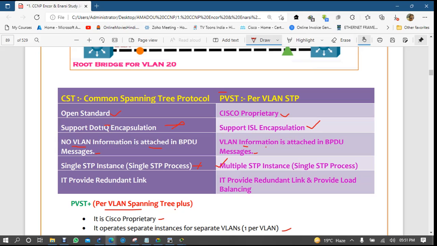But the problem is, if you are using multiple STP instances but not using VLAN information, meaning you are not adding the VLAN ID, then you need the VLAN ID. Then it is used as PVST plus. It provides a redundant link, but here it provides a redundant link plus load balancing.